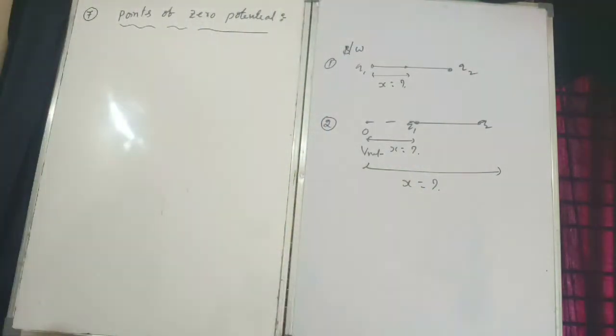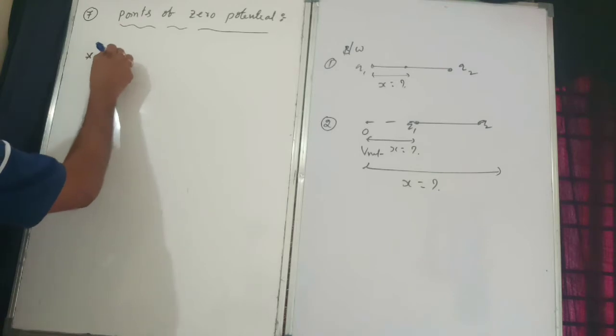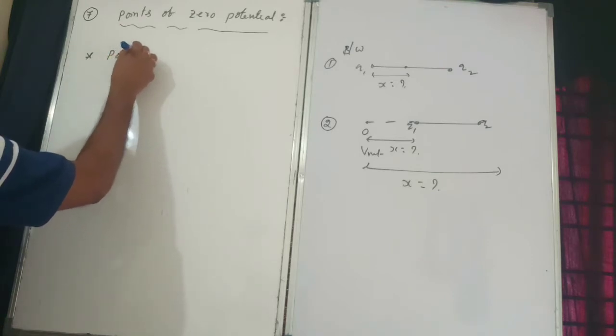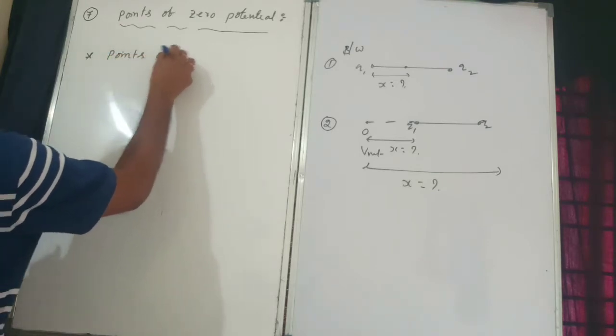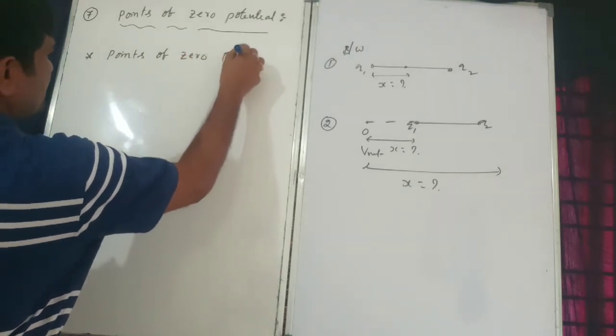Those points, right, there are 2 points. So what is the first point? Points of zero potential.